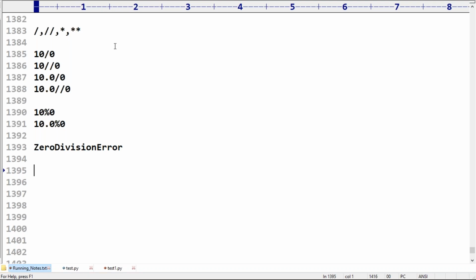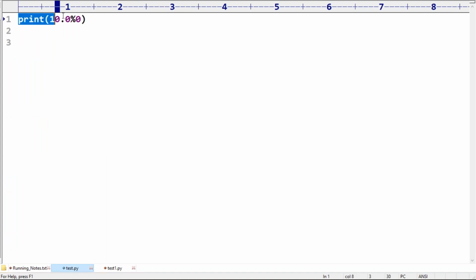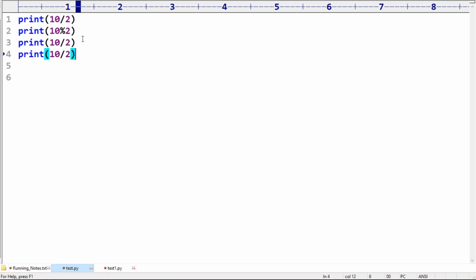Yes, maybe there is a chance they are going to ask this in the exam. Line number 1, print 10 by 2. Print 10 percentage 2. Next, print 10 by 0.